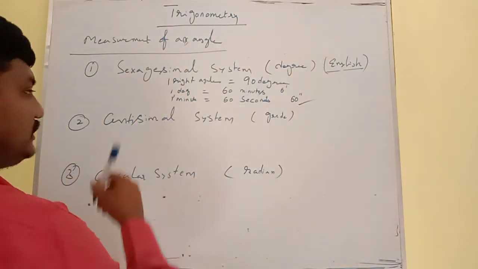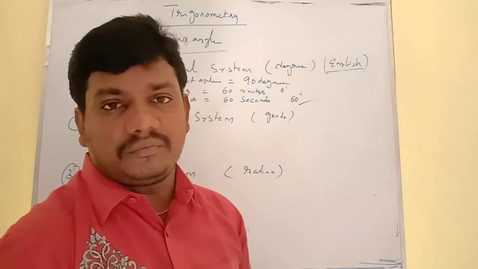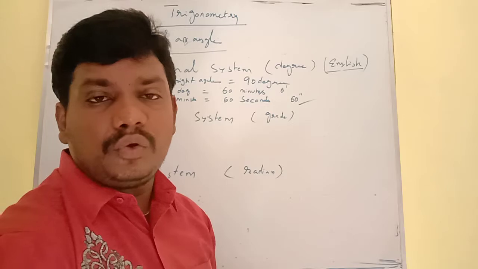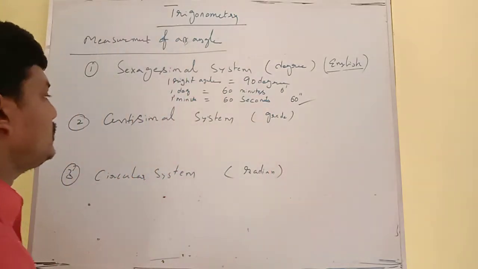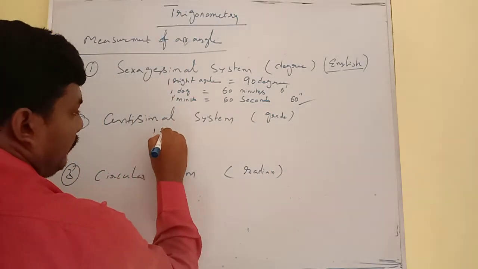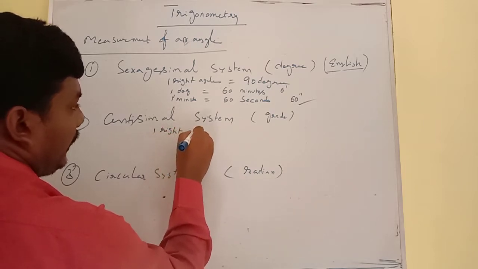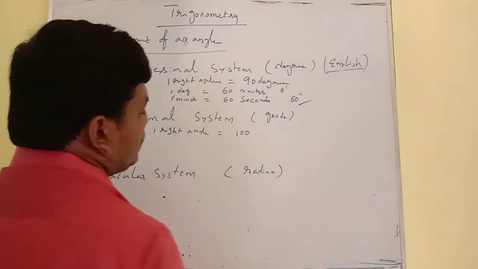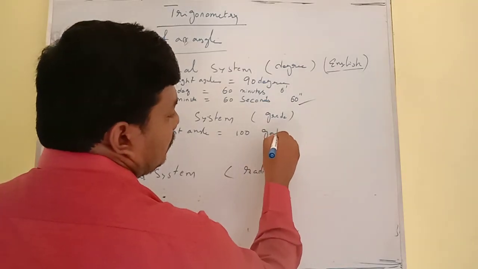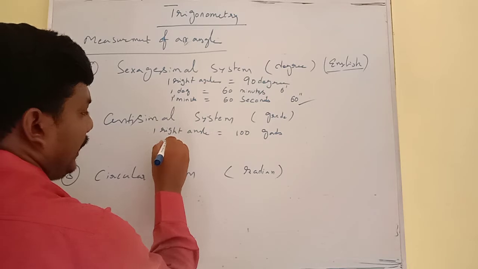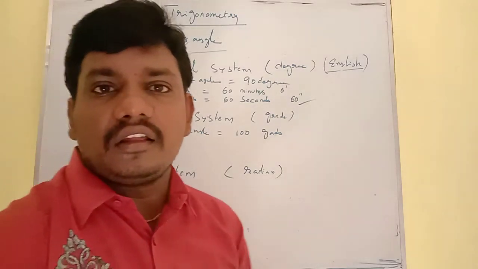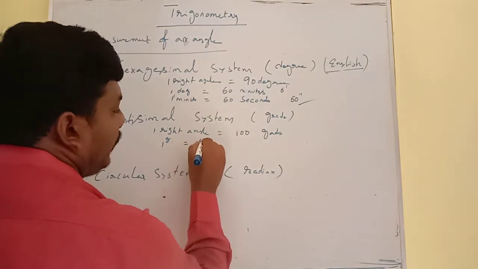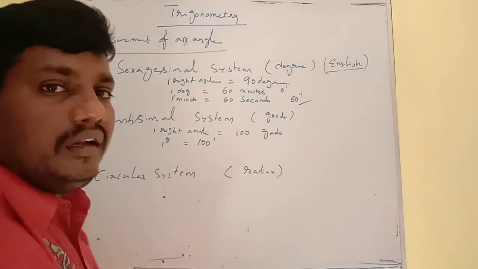Let me consider the centesimal system. In this system the unit of angle is a grade. Here one right angle is divided into 100 parts. This is called 100 grades. One grade is further divided into 100 minutes.